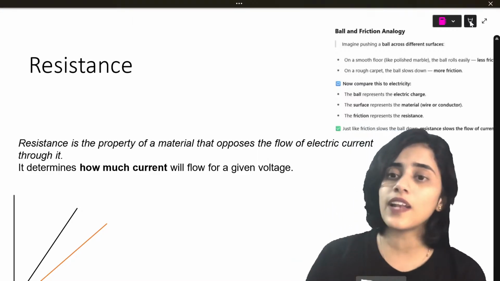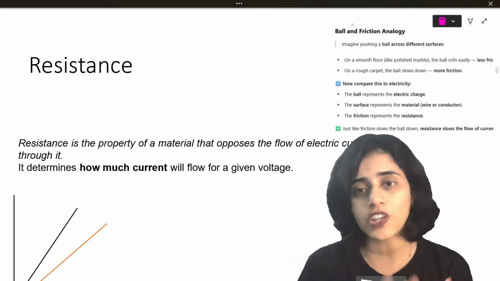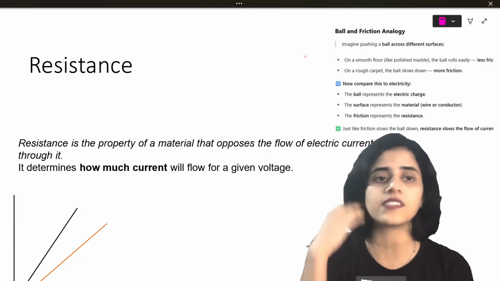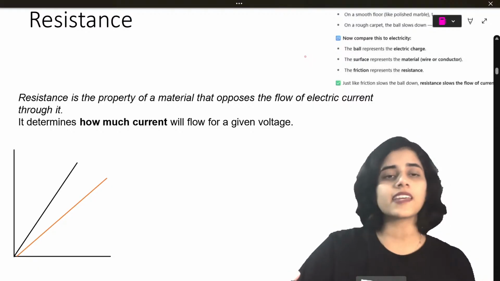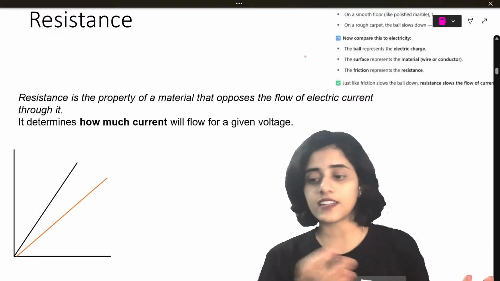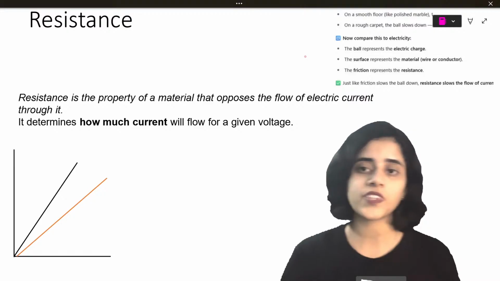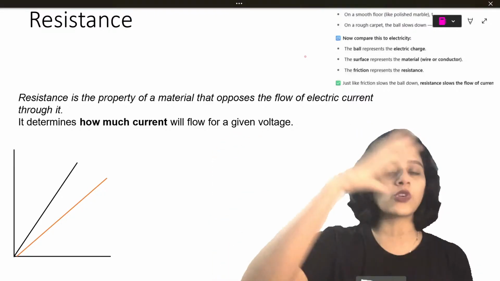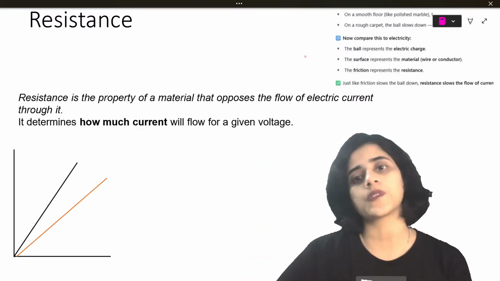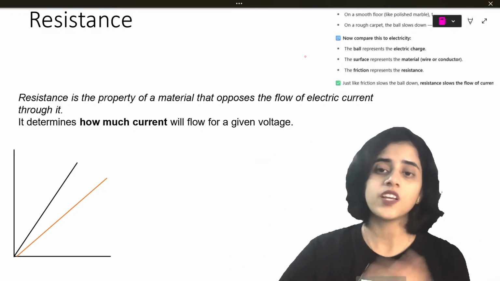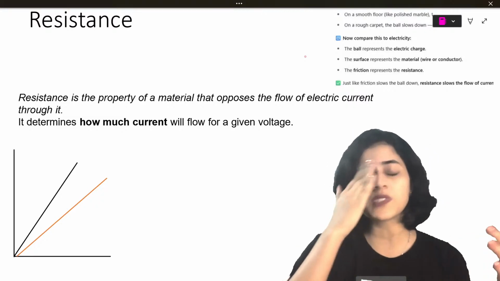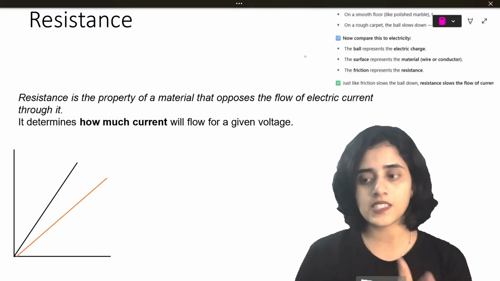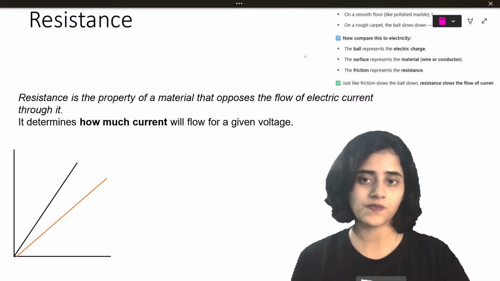Yes. So now, as I said, I was talking about resistance. Now let's look at a deeper perspective of resistance. I can give you another analogy for resistance. Imagine you have a ball and it's rolling on the floor. After some time it stops. Why does it stop? It stops because of friction. Now if there was no friction, the ball would just roll forever. Isn't it? Friction stops it.